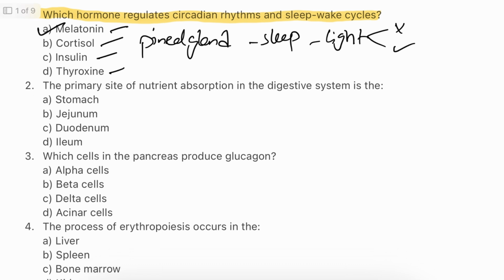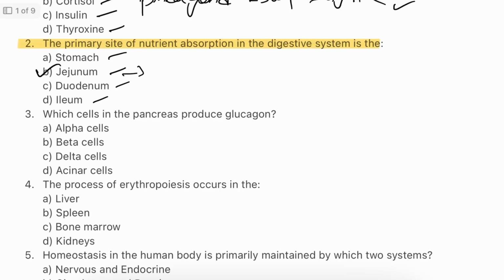Question number 2. The primary site of nutrient absorption in the digestive system is stomach, jejunum, duodenum, ileum. The answer will be B. Jejunum. The jejunum is the middle section of the small intestine and is where most nutrient absorption occurs. Its highly folded surface increases the area for absorption, allowing for the effective uptake of vitamins, minerals, and macronutrients into the blood.